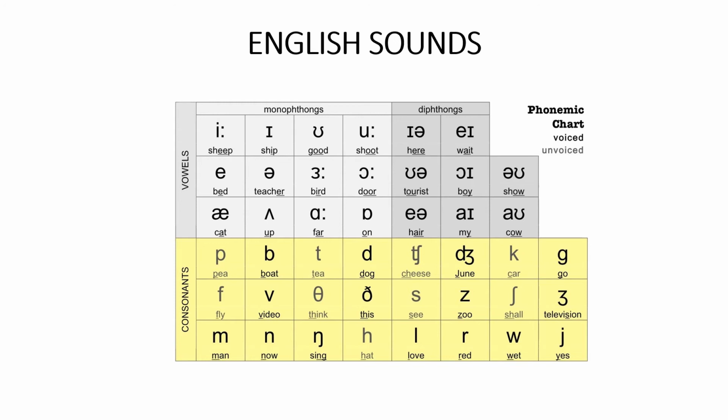So here we have the sound like cat. In American English it's air, like air, cat. British cat. And then we have the sound like up.